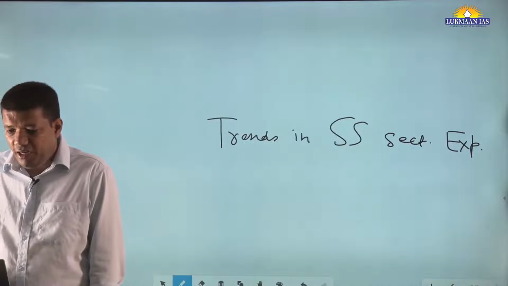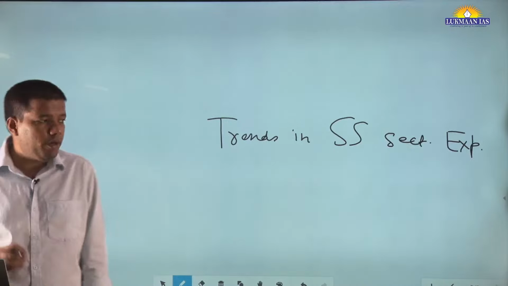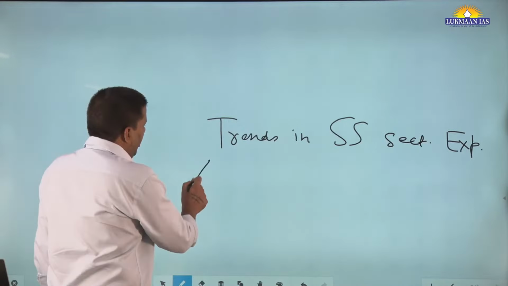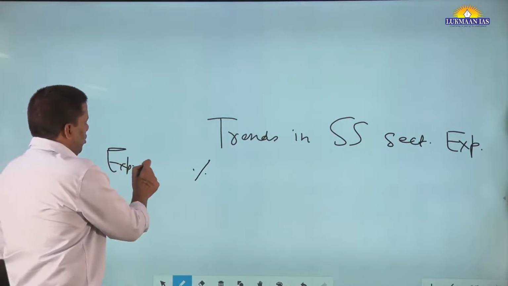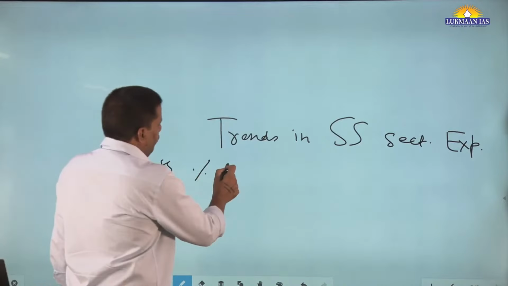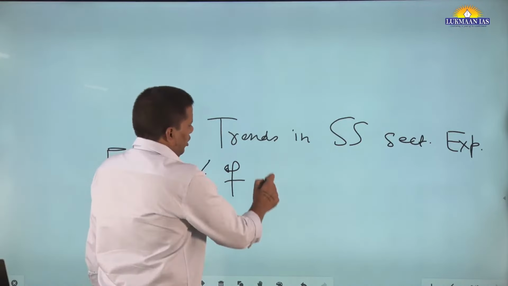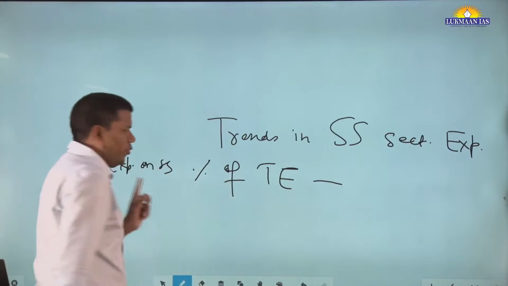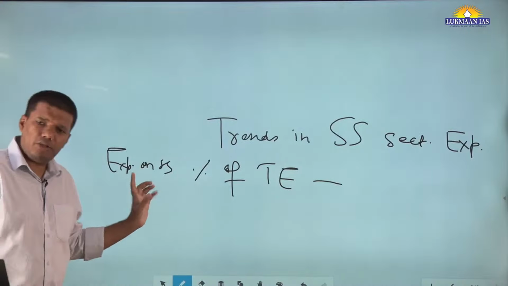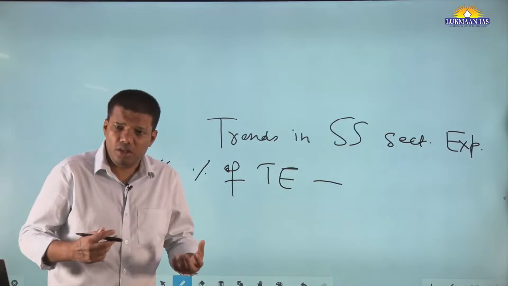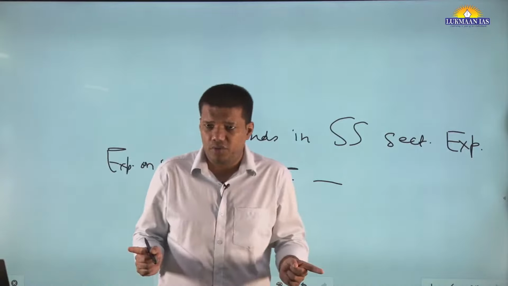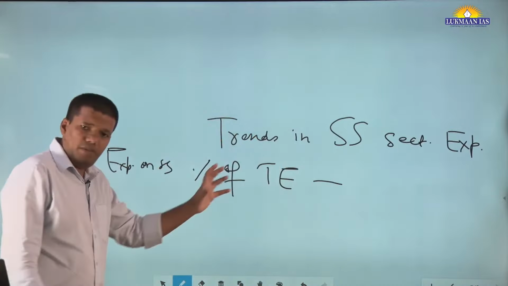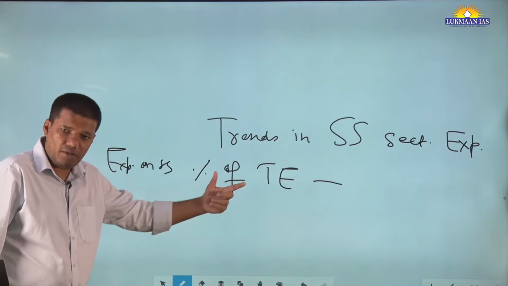See, first write expenditure on social service as a percentage of total expenditure. ठीक है, इस तरह आपको keywords पे लिखना है. Okay, whenever you make notes, see that is the quality of notes when nobody can understand your notes. तो उस तरह बनाना है, that should be your acronyms or something.